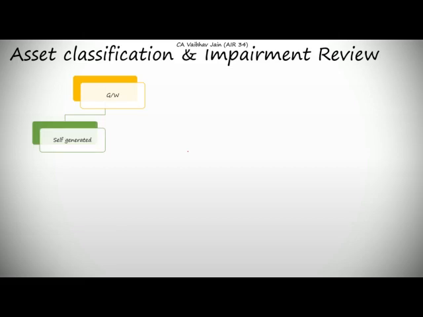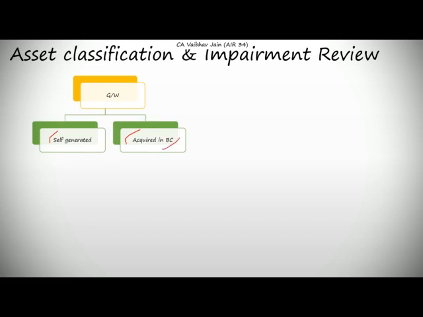The purpose was to make a specific focus on goodwill. Now goodwill can be of two types, self-generated and acquired in business combination. Self-generated is covered under Ind AS 38, intangible assets, and business combination Ind AS 103. So Ind AS 38 says that internally generated goodwill shall not be recognized in books, and therefore any such goodwill shall also not lead to impairment of the goodwill because it is not recognized in our books.